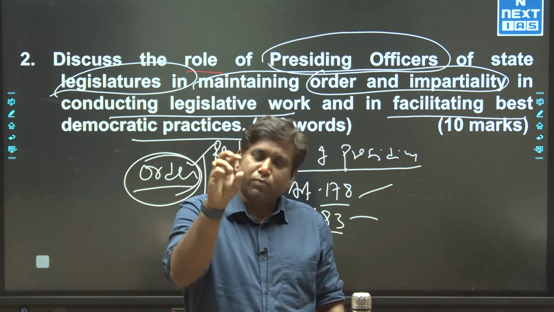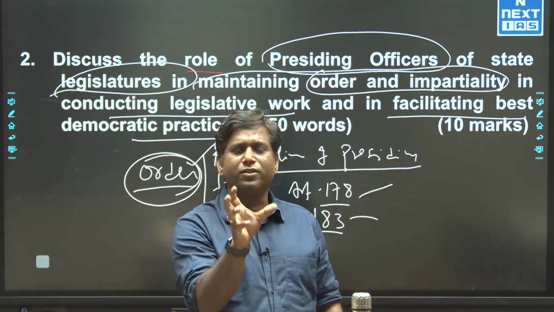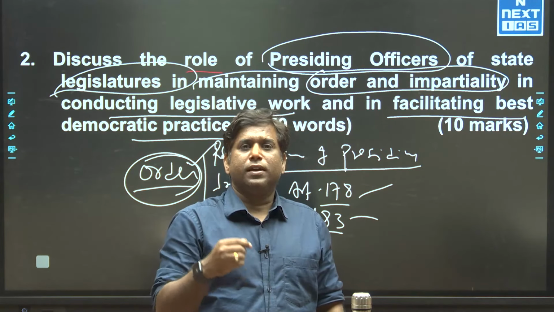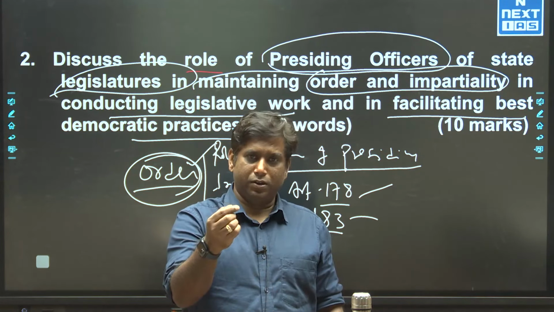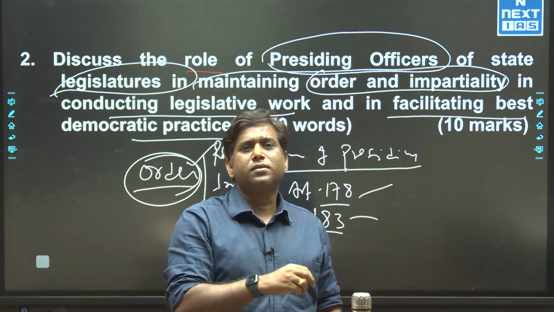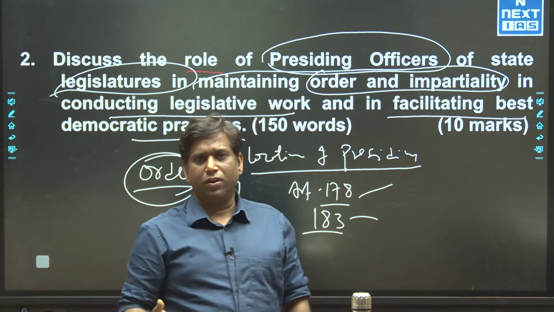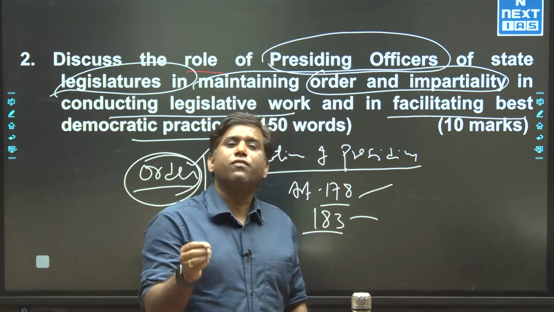So in terms of impartiality, just as reference points, there are various clauses which ensure that the Speaker remains impartial. Apart from this, his salary and allowances are charged on the Consolidated Fund of India, and removal is by an effective majority.